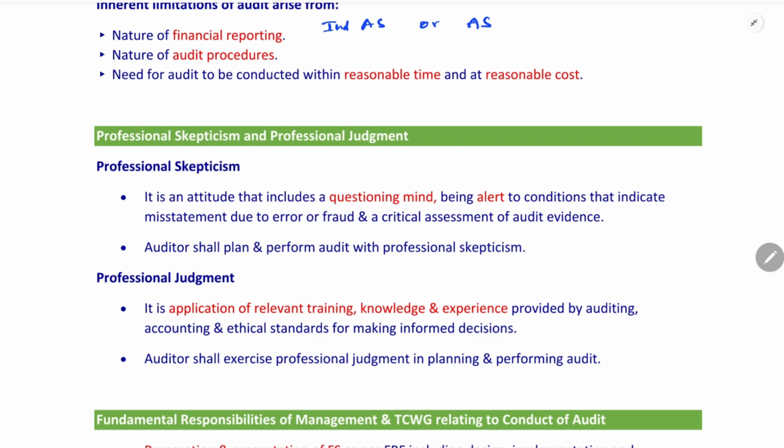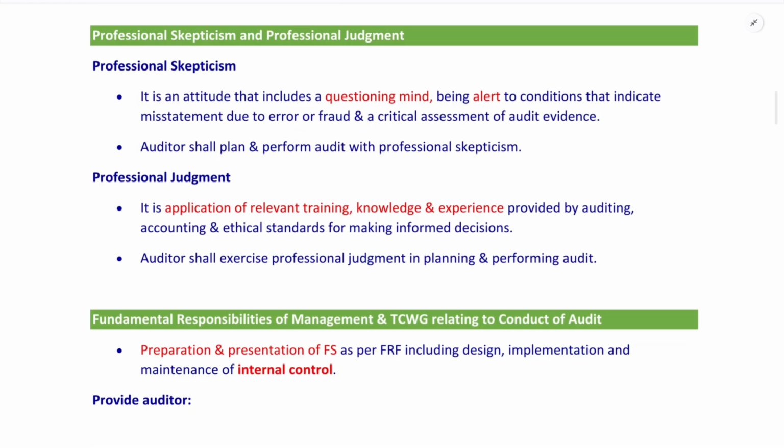It includes the attitude of a questioning mind, being alert to conditions that indicate misstatement due to fraud or error, and critical assessment of audit evidence. While evaluating audit evidence, the auditor has to maintain professional skepticism. The professional skepticism should be kept by the auditor while planning and performing the audit.